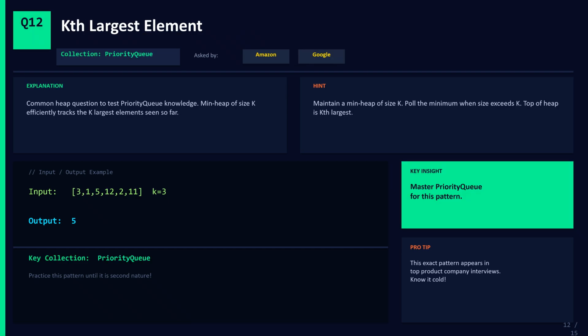Question number 12. Find the k-th largest element using PriorityQueue. Amazon and Google both ask this, and this is a classic heap-based problem. Input is the array 3, 1, 5, 12, 2, 11 with k equals 3, and the answer is 5. The trick is to maintain a min heap of size k using PriorityQueue. When the heap size exceeds k, remove the minimum. The top of the heap at the end is your k-th largest element. This is a must-know pattern for product-based companies.